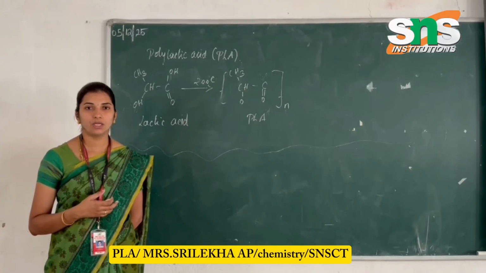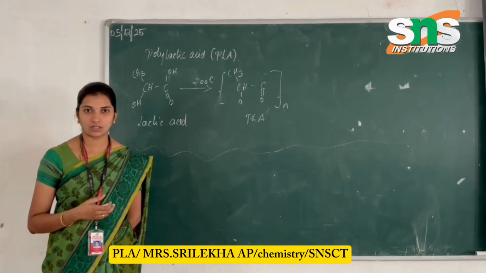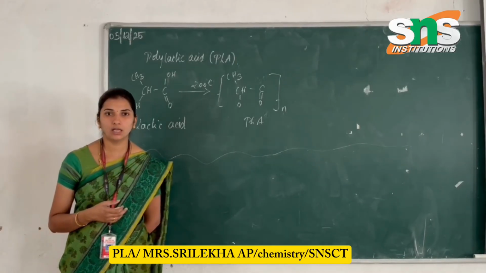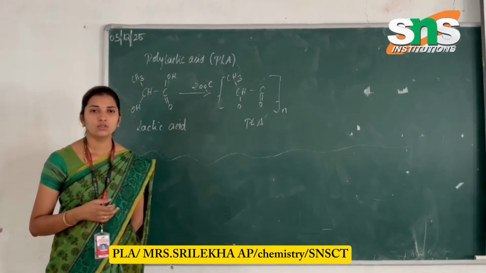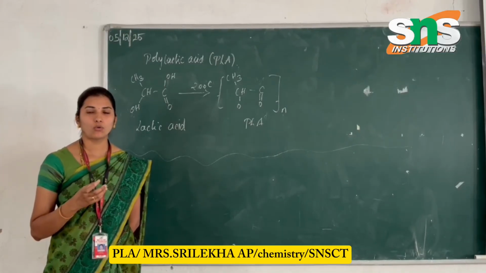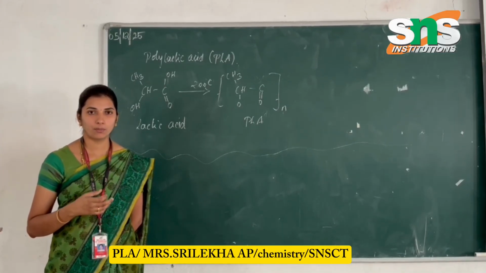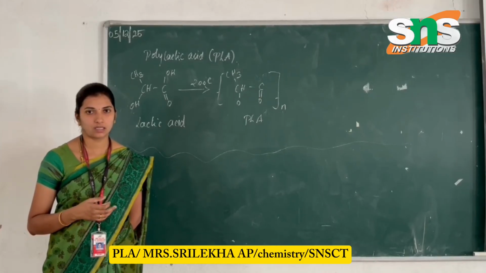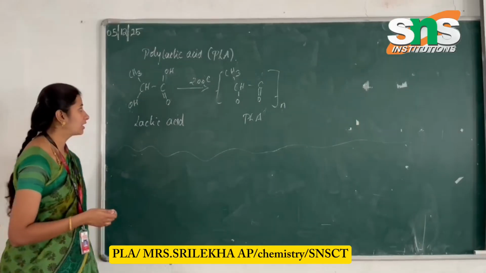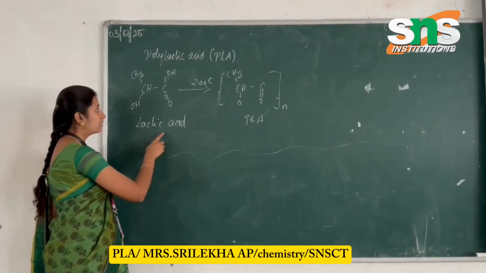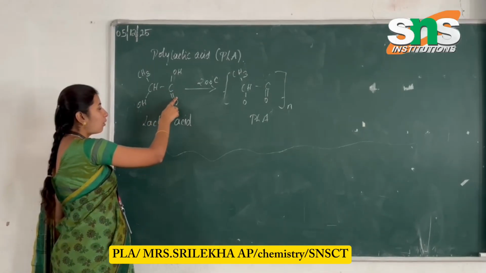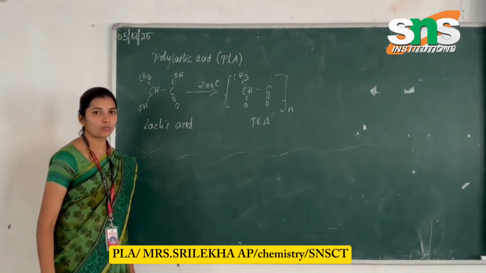It should contain more formations of lactic acid. Whenever it forms, it should be in the form of the monomer. The sugarcane pulp, corn and rice are in the form of a powder, which can be easily fermented into lactic acid. So the monomer of polylactic acid is lactic acid. The formula for lactic acid is CH3-CH(OH)-COOH. So this is the formula for lactic acid.